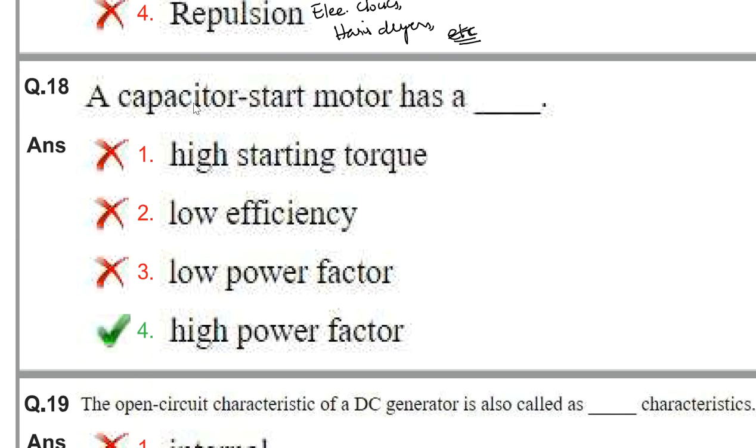Next one, a capacitor start motor has. Instead of the resistive winding, we can use a capacitor in the single phase winding, and then it becomes a capacitor start motor. The capacitor start is used to make a phase difference of 90 degrees between the auxiliary winding and main winding to make the motor start. The capacitor start motor has a high power factor.